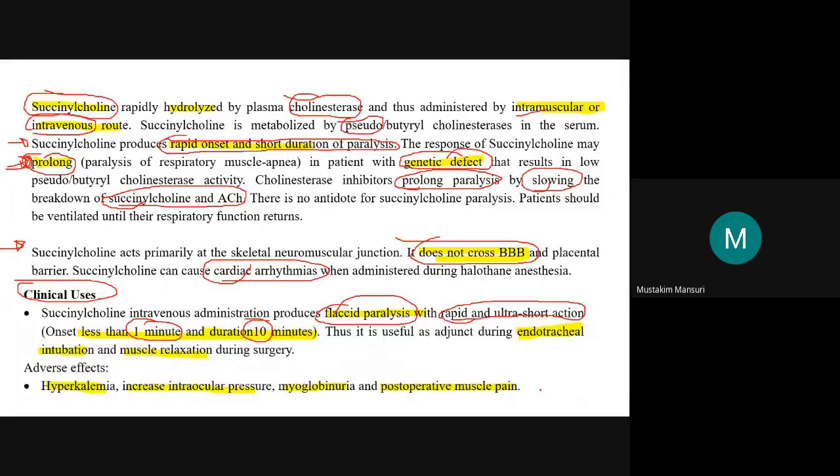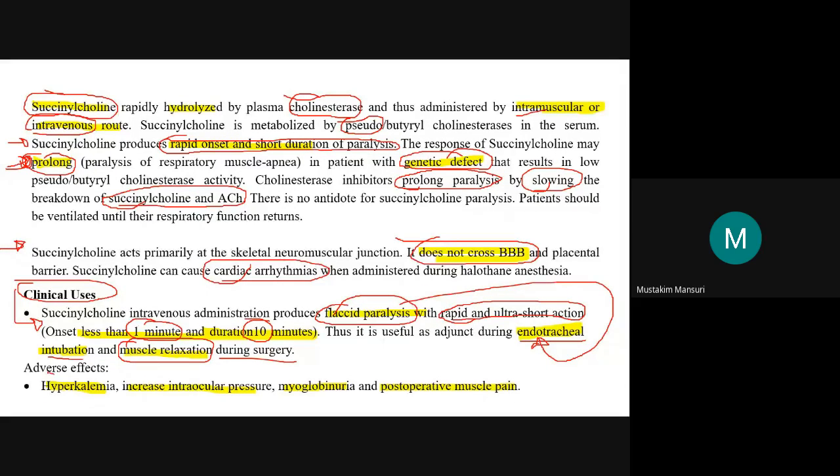It is used to produce flaccid paralysis during the procedure known as RSI, rapid sequence intubation, or endotracheal intubation, as well as to produce muscle relaxation during surgery. Those are the major clinical uses of succinylcholine.